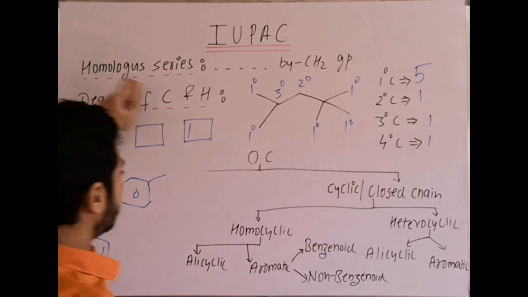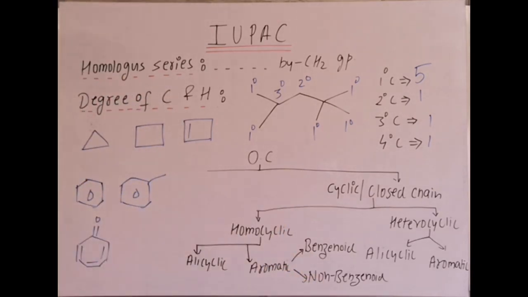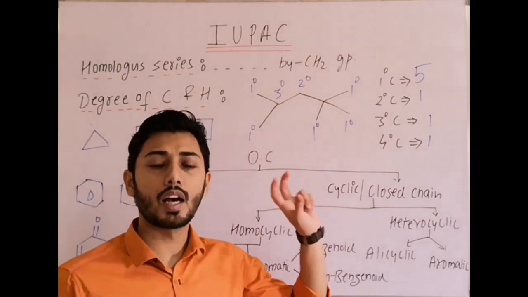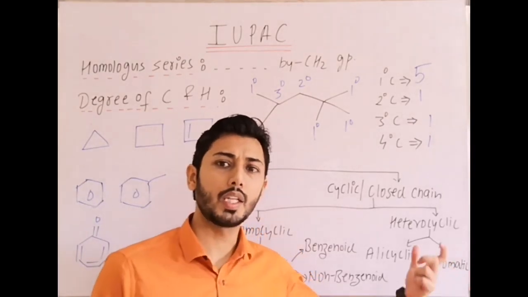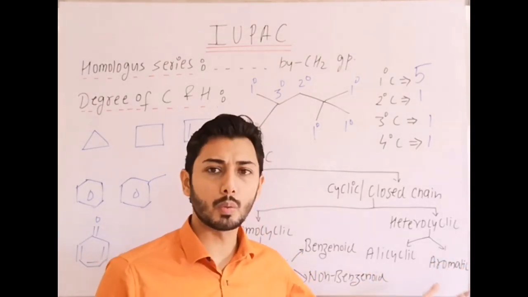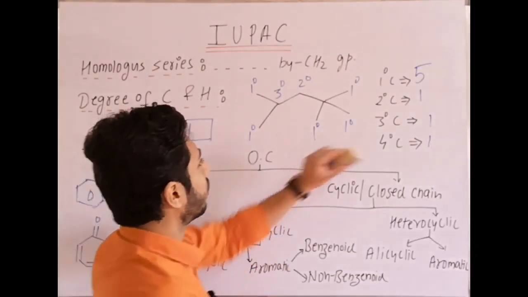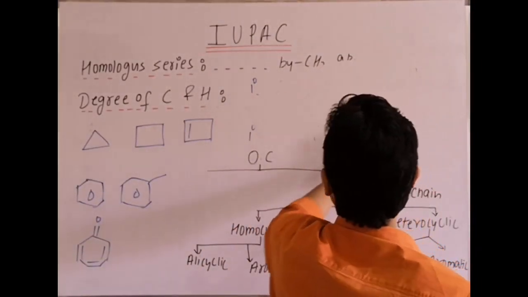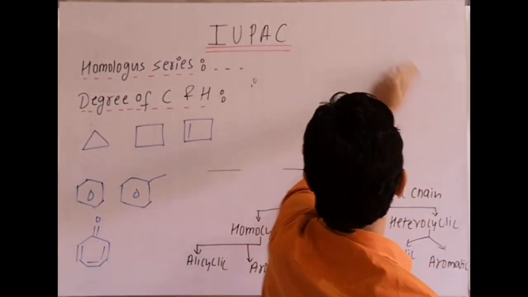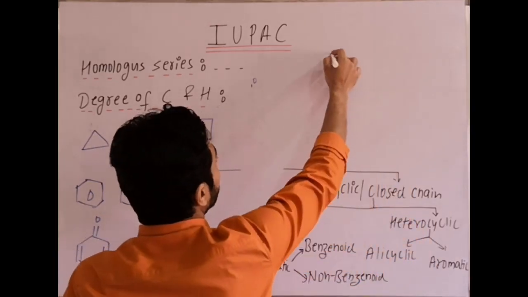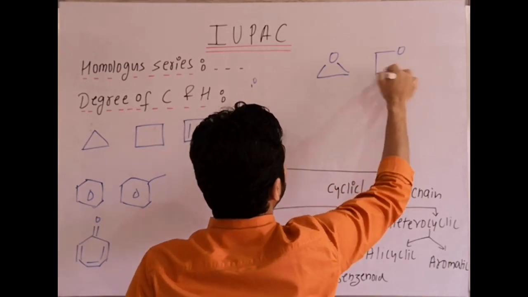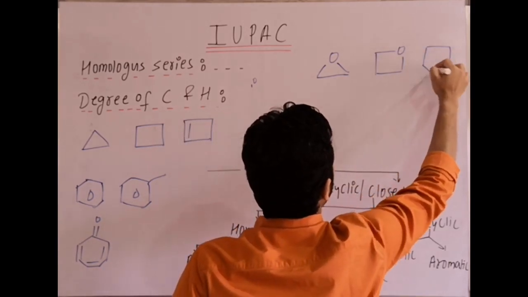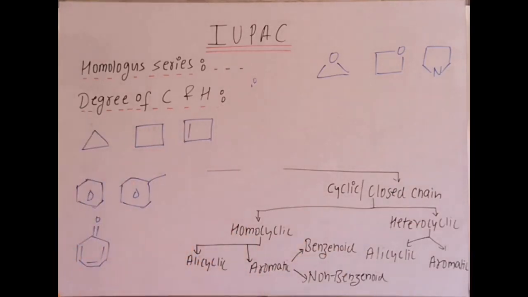Clear? Then next part, heterocyclic compounds. In heterocyclic compounds, the ring is composed of carbon and some other element may also be present, that is why heterocyclic. Alicyclic, aromatic. In heterocyclic alicyclic we can say like this, cyclic ether. These are examples of alicyclic heterocyclic compounds.